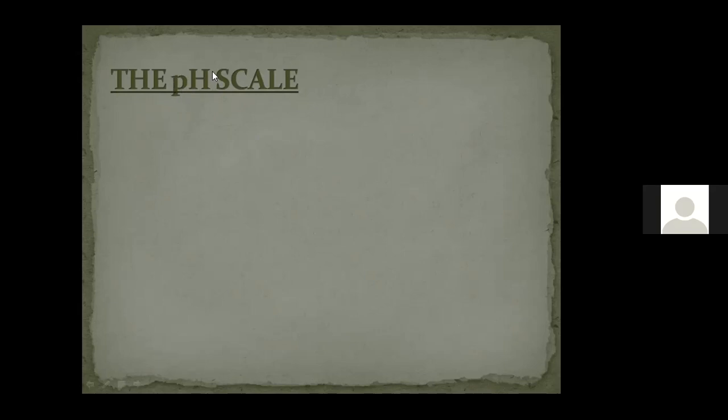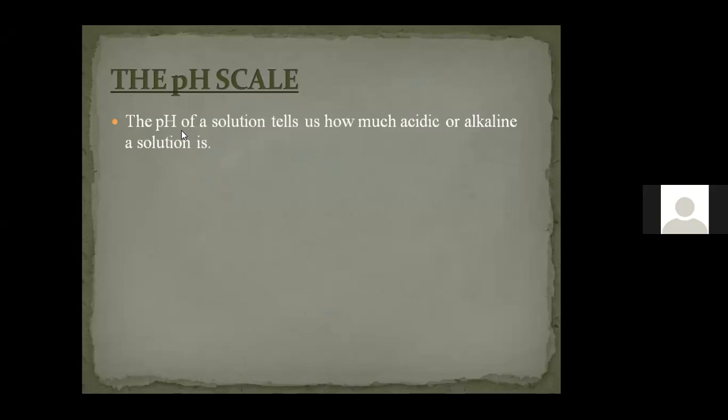The pH scale is used to measure the acidity and basicity of a substance. It tells us how acidic or alkaline the solution is. By using the pH scale, we can measure how acidic the solution is and how basic the solution is. And pH is a measurement of hydrogen ion concentration in the solution.